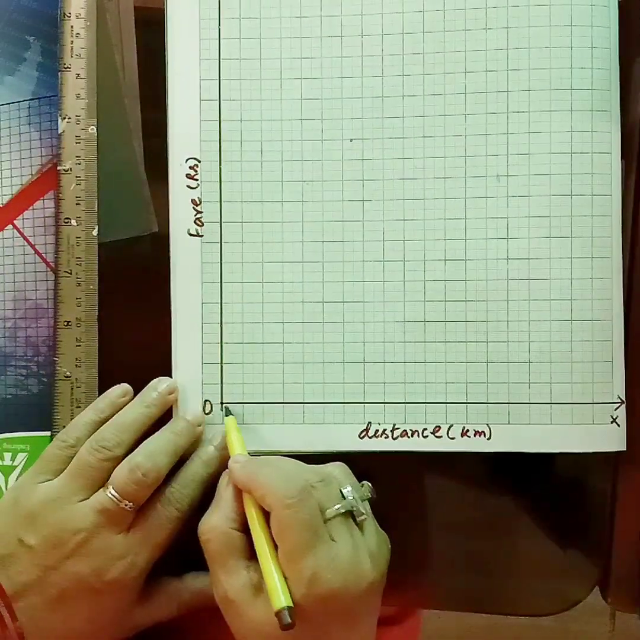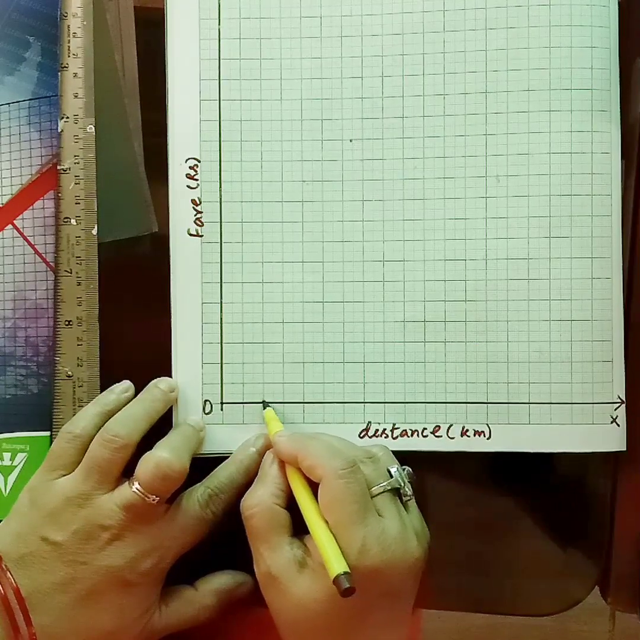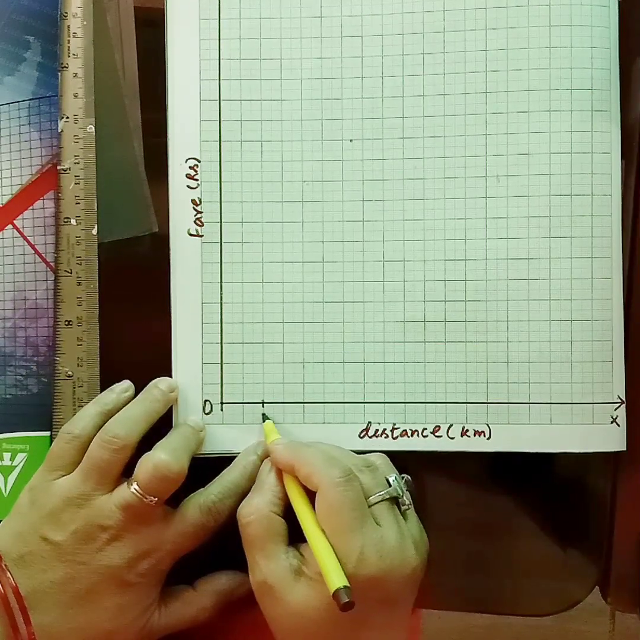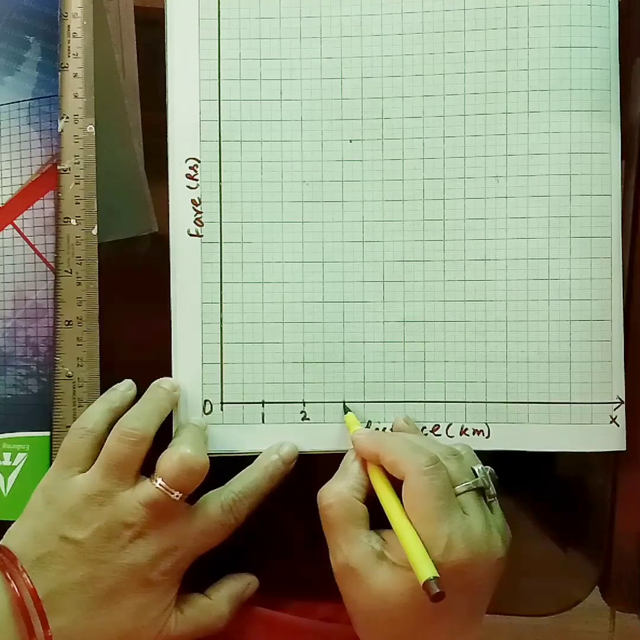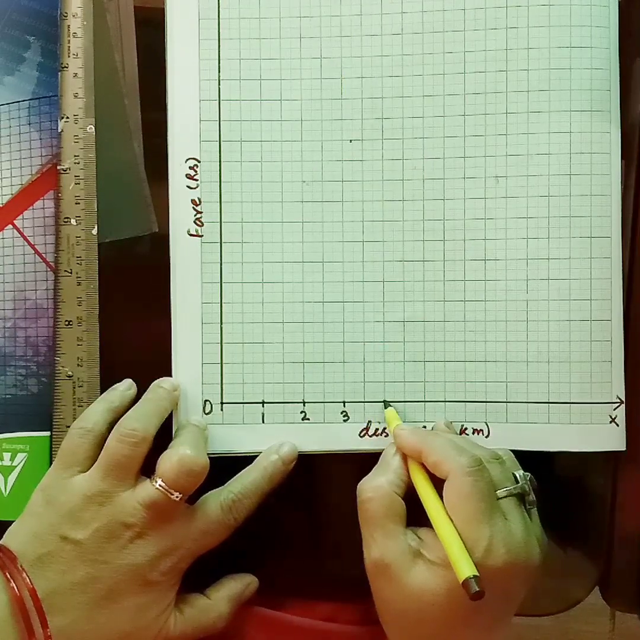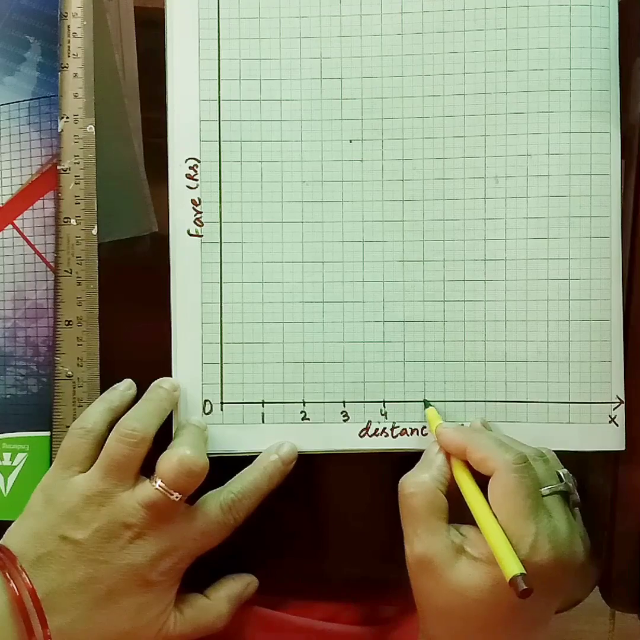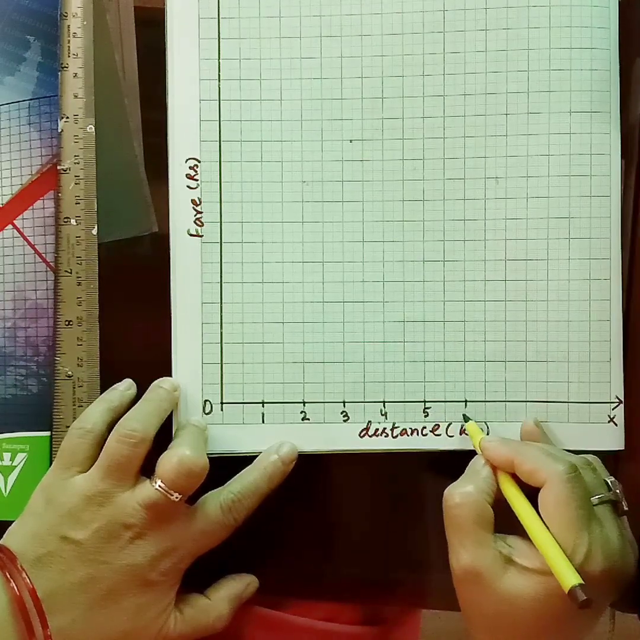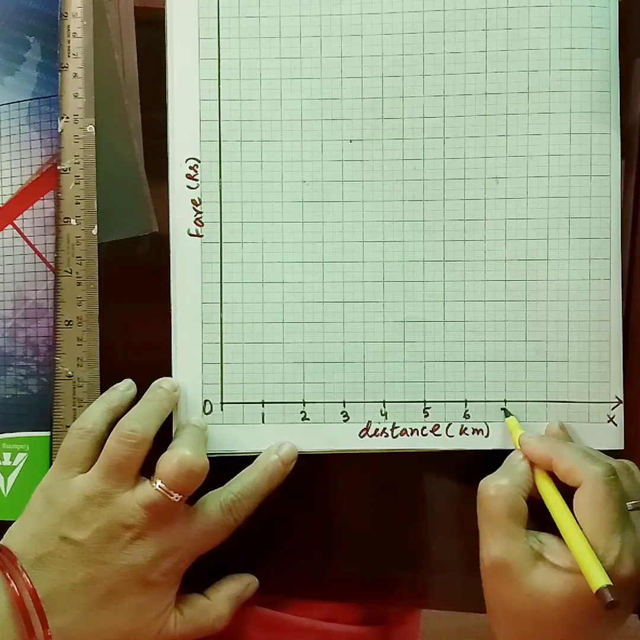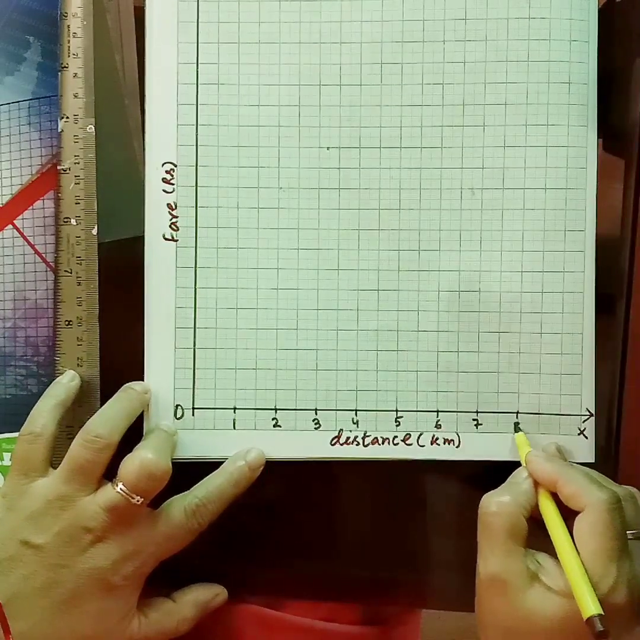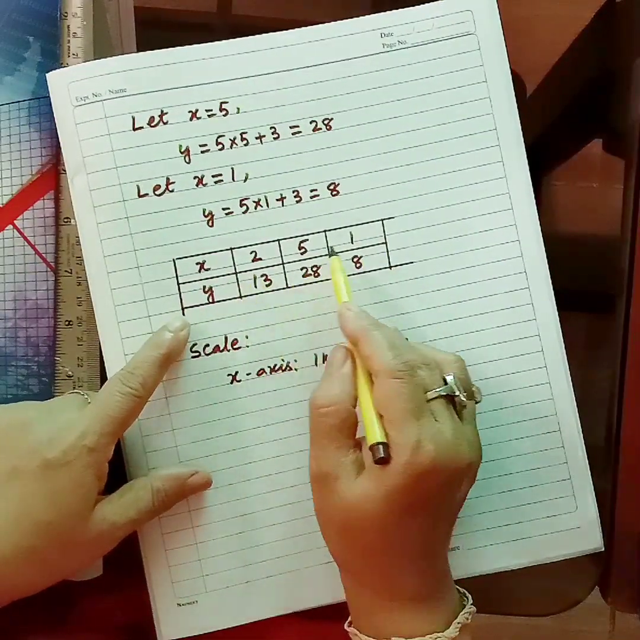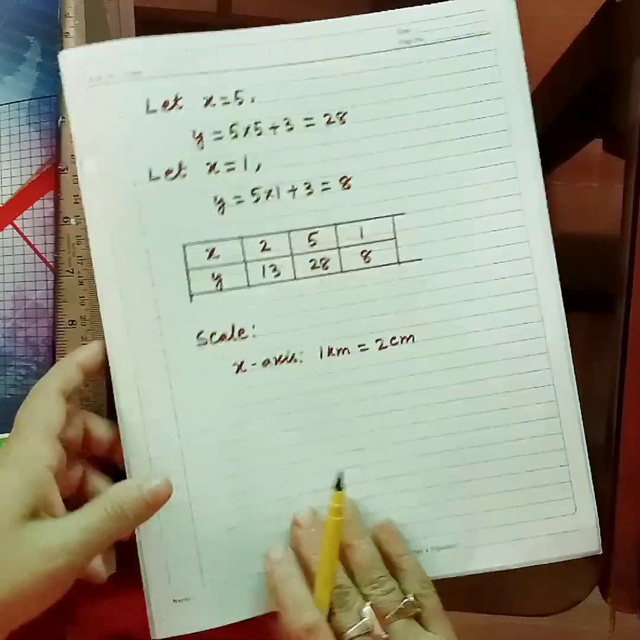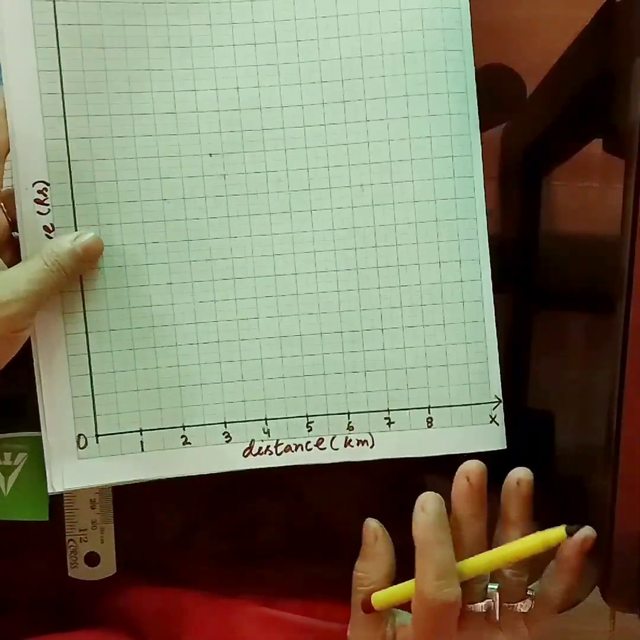So every 2 centimeters I will mark. This is 1 centimeter, this is 2 centimeters. So this is my 1 kilometer, I will mark as 1. This will be my 2 kilometers, this is 3 kilometers, 4, 5, 6, 7 and 8 kilometers. Our x is actually till 5, so 1 to 5 is enough. We have marked till 8, doesn't matter.